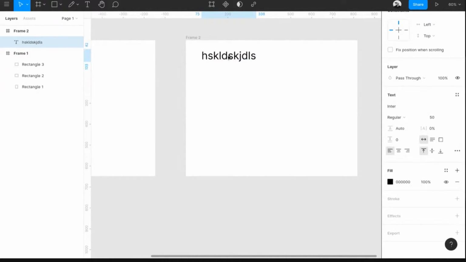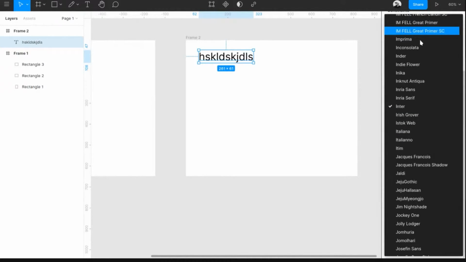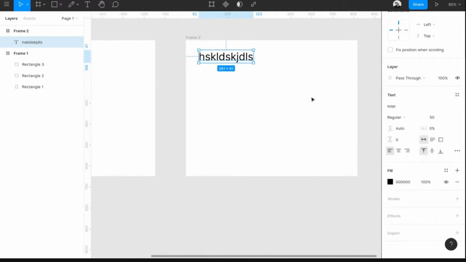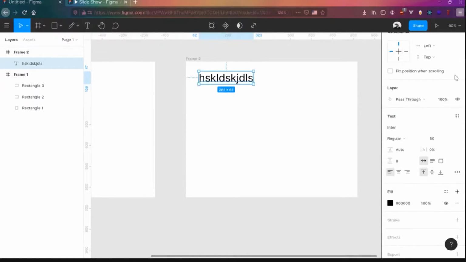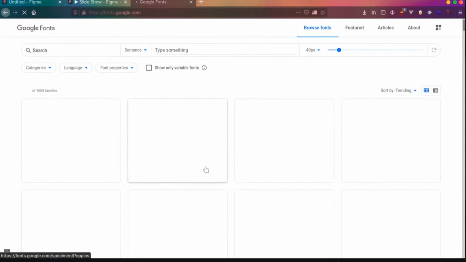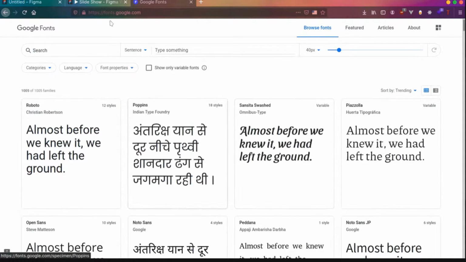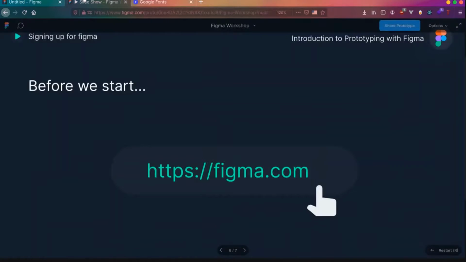Yeah, for text actually there are a couple more options you can get here. Whenever you create a text, we will have a separate panel over here which is the text style. So you can change the font over here, whatever fonts you want. So Figma actually picks up fonts from Google Fonts. Whatever fonts you have available on Google Fonts, fonts.google.com, you will have most of the styles that are available on Google Fonts there on Figma actually.